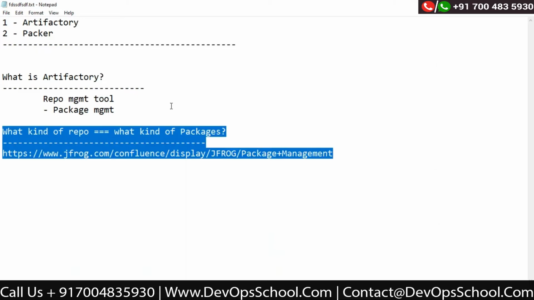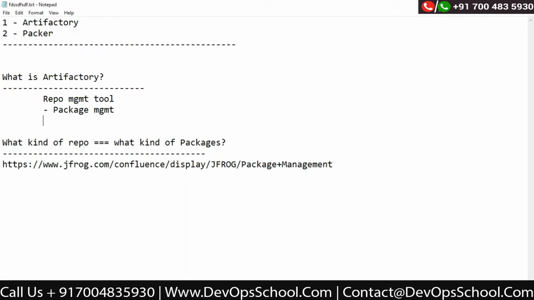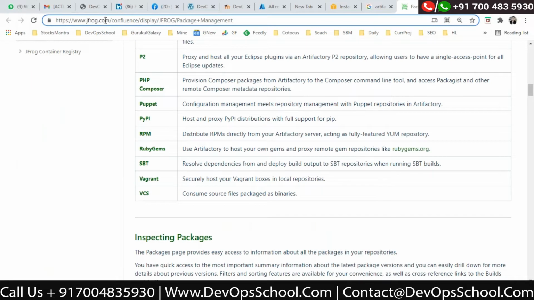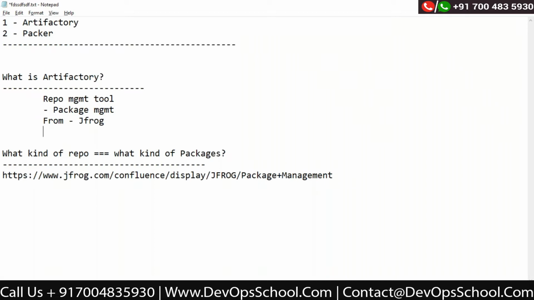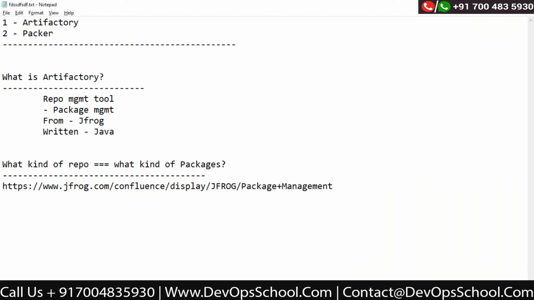Okay, so this is all about Artifactory. Now, who is the company that developed this one? The company that developed Artifactory is JFrog. If you see here, jfrog.com, they have multiple products, and one of the most popular is Artifactory. This tool is written in Java, and the moment we say it's Java, you know that it is platform independent. That means you can install this tool on Linux as well as Windows, any platform.